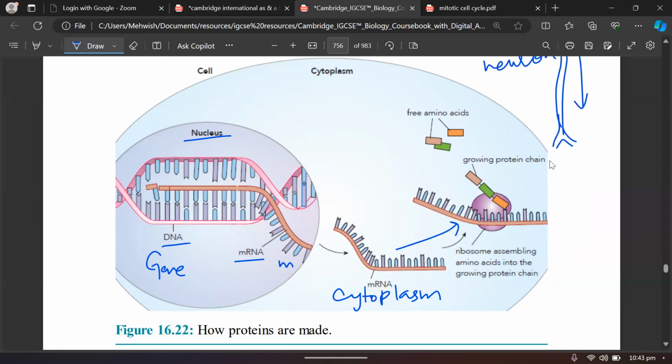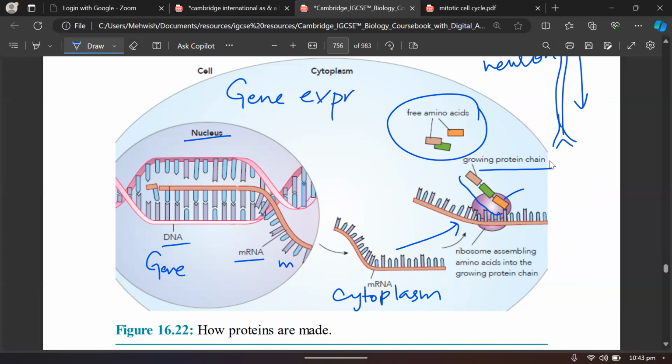These ribosomes will read the mRNA code that comes out from the nucleus, from the genes, because the DNA cannot come out of the nucleus. So the mRNA will be used by these ribosomes to convert that information into a polypeptide chain. And here you can see these are the free amino acids, and this is the growing polypeptide chain that makes up a protein, right? So this is what we mean by gene expression, right?